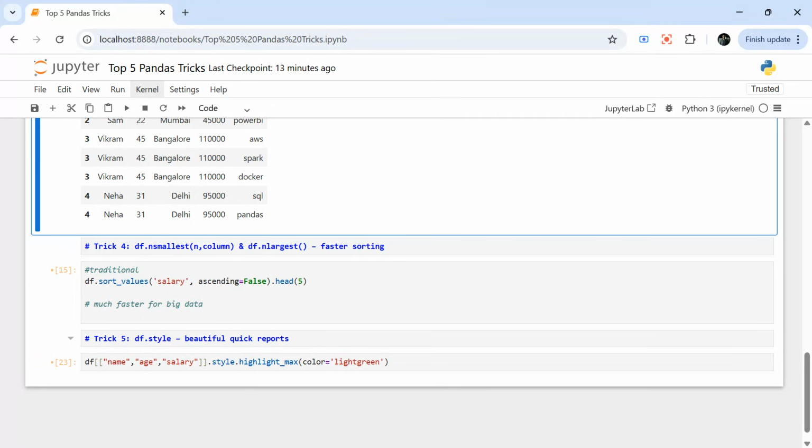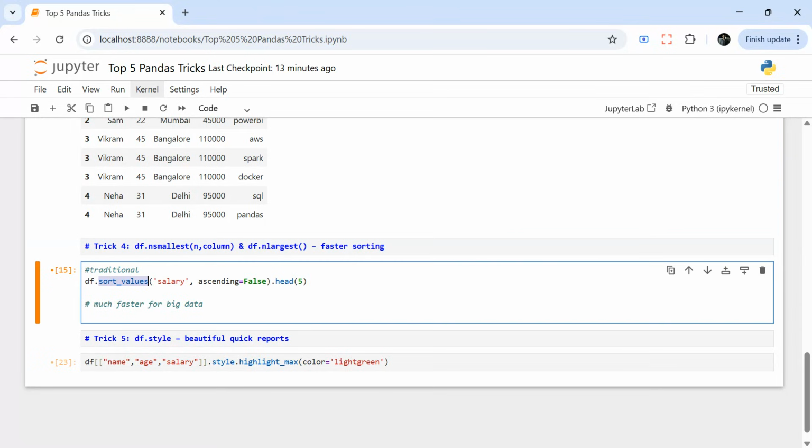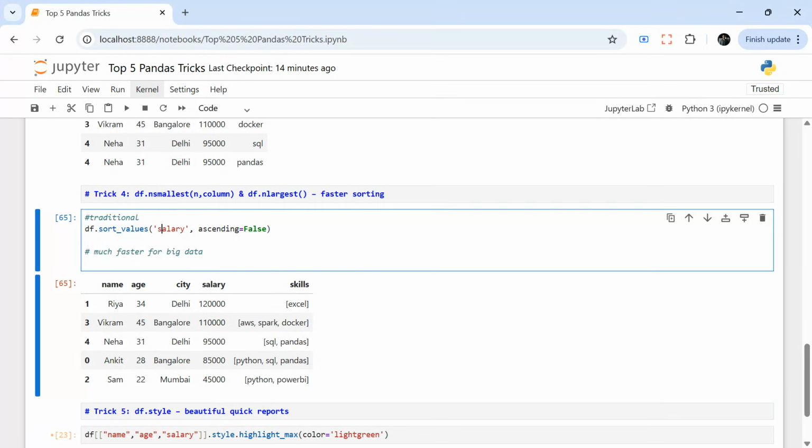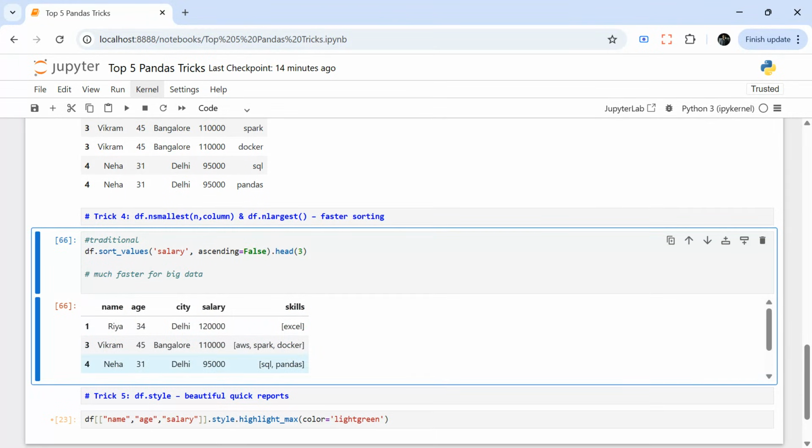So traditionally, if I have to get, let's say, the top five elements in pandas, this is what I will do: df.sort_values. I want salary and I want it in descending order. So we are sorting our data based on salary in descending order. Now we have five rows. Let's say I want the top three, so I will say head three. This will give me the top three employees with the highest salary. It will give me Ria, Vikram, Neha.